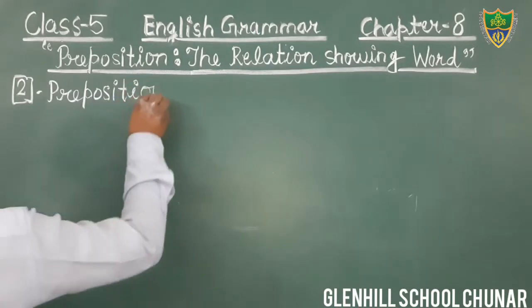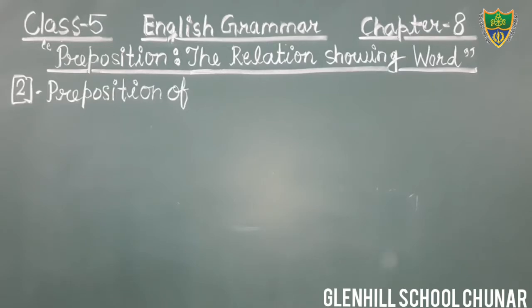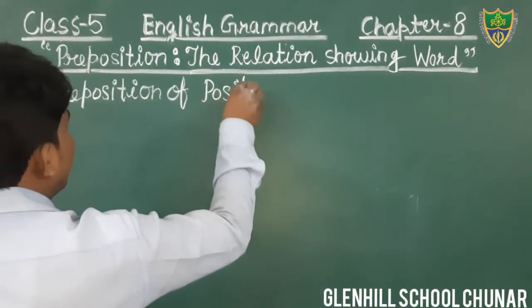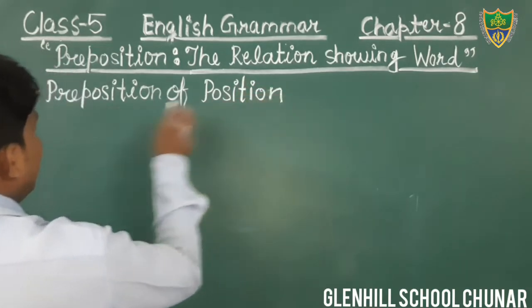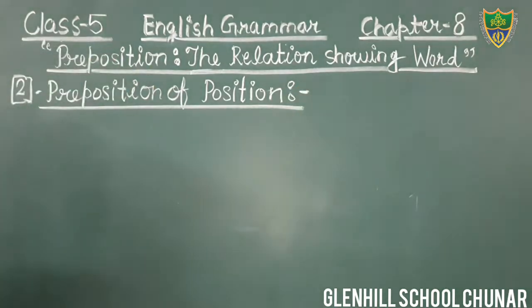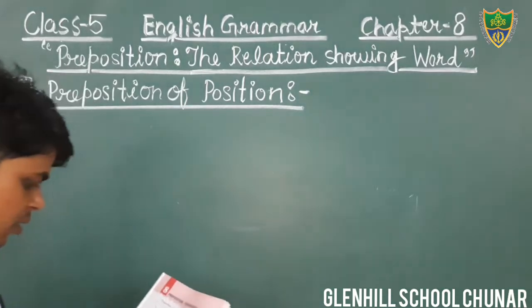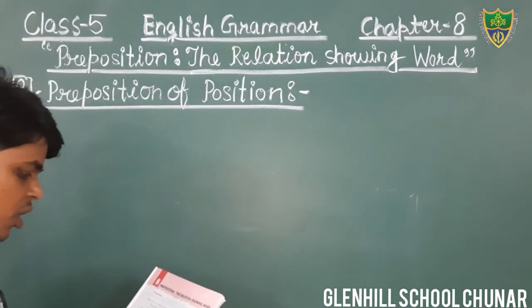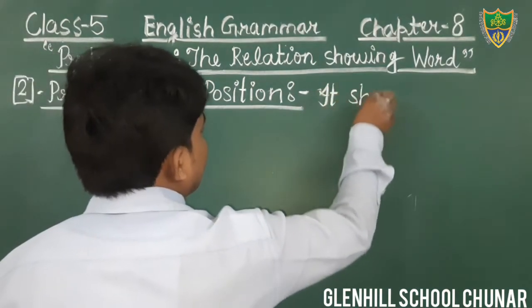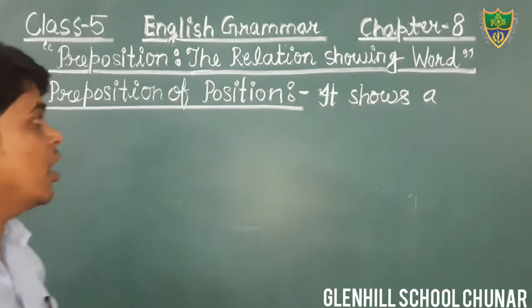Just put the heading, preposition of position. You can write position or place, both are correct. In your book it is written position, therefore I am going to write position. Now open your notebook and write down.